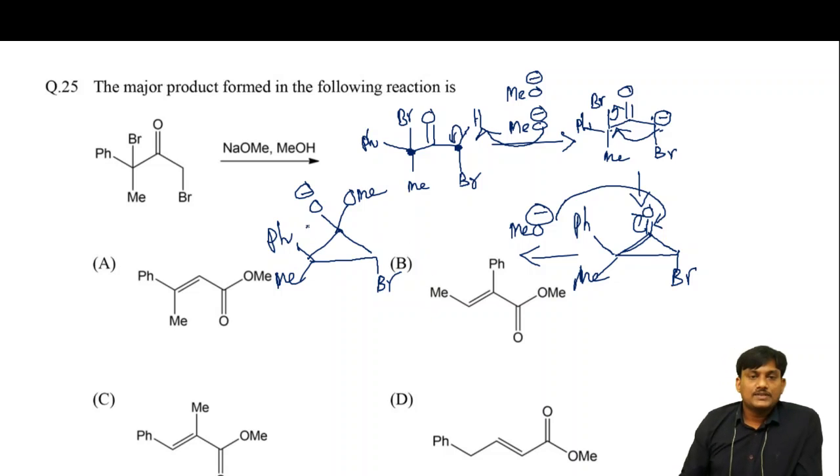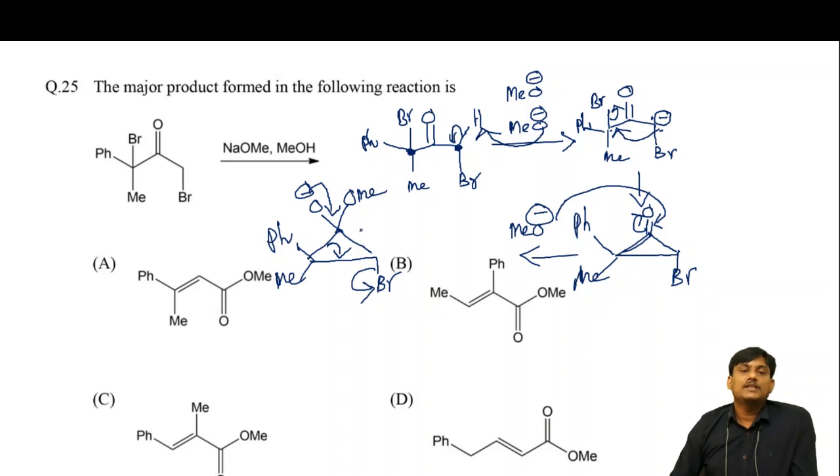These electrons move like this, and this bromine comes out. There are two possibilities: when these electrons come like this, this bond can be moved, or this bond can be moved. In this case, there is a possibility of a more substituted alkene. In this case, there is a formation of a less substituted alkene. So this one is more favorable.